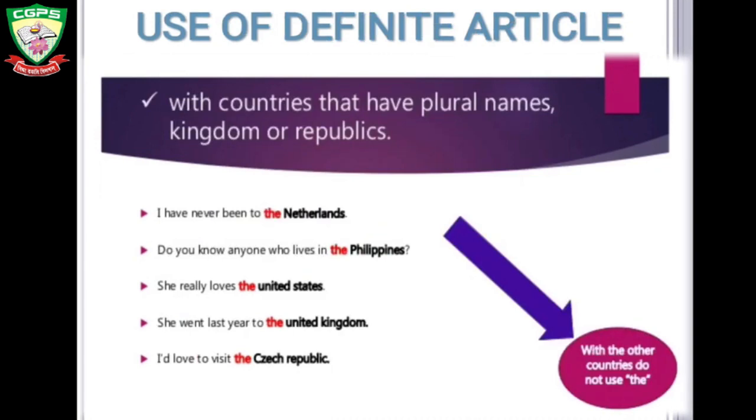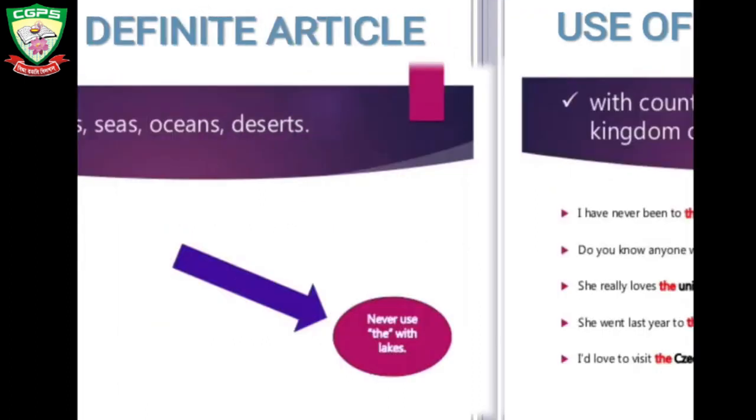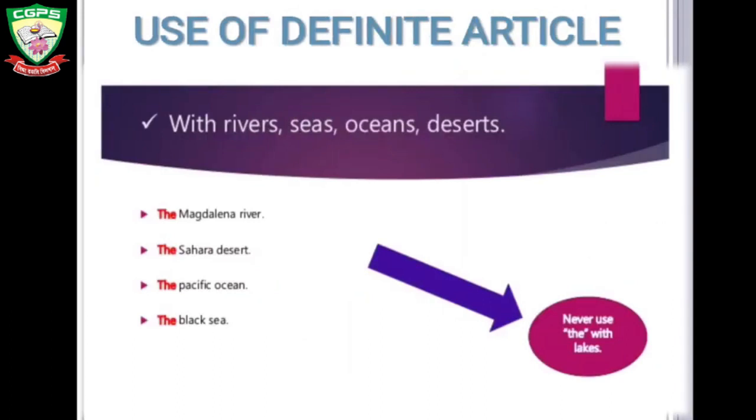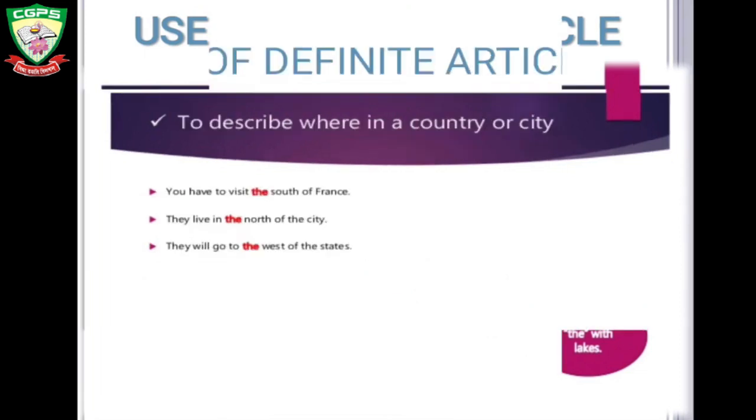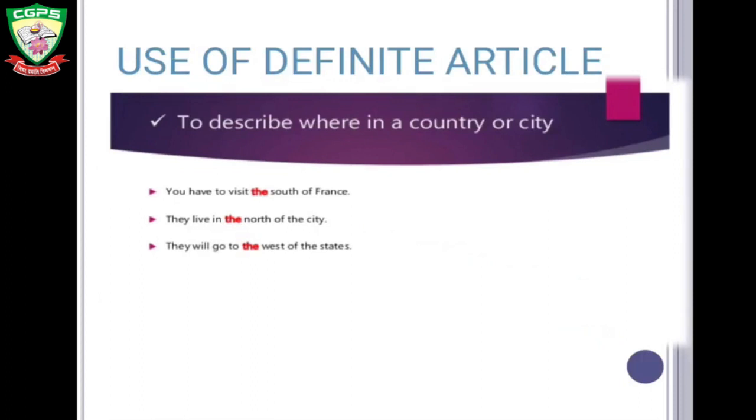With countries that have plural names, kingdoms or republics. I have never been to the Netherlands. Here the word Netherlands is a plural name, kingdom or republic, so we will use the before it. With rivers, seas, oceans, deserts: the Magdalena River, the Sahara Desert, the Pacific Ocean, the Black Sea. To describe where in a country or city, that is when we are talking about directions like east, west, north, south, we will use the before it.